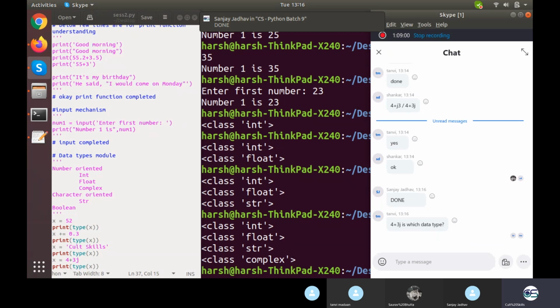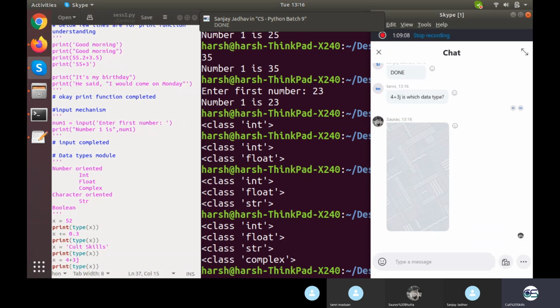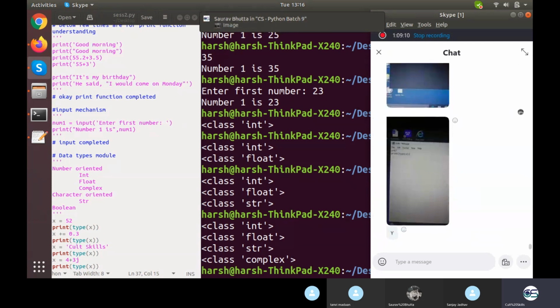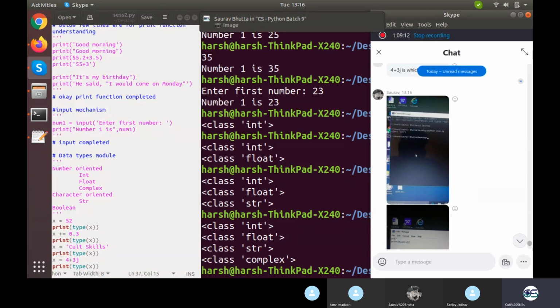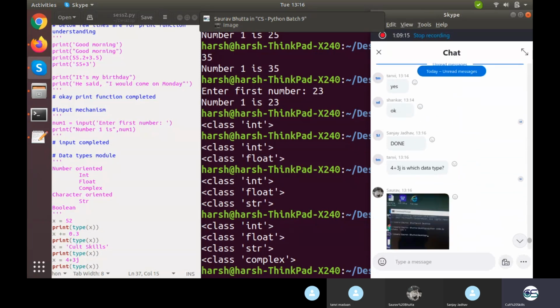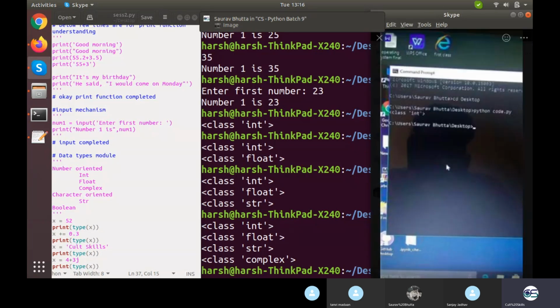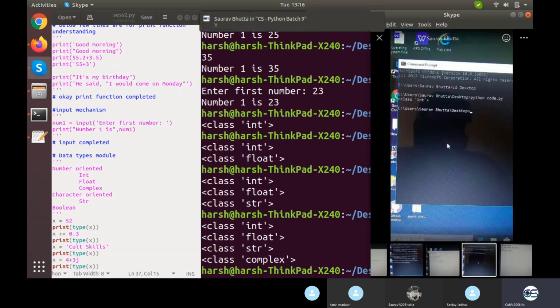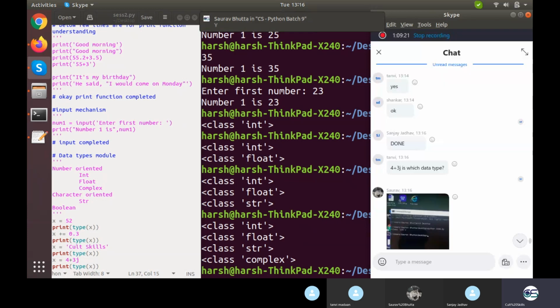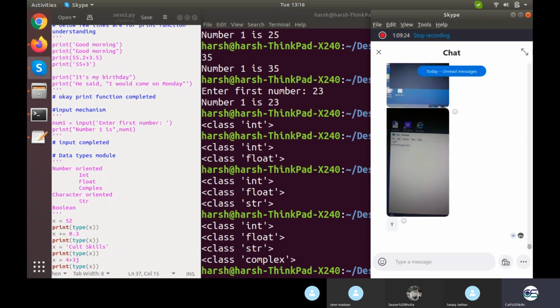4 plus 3j is the complex data type. So the same thing which you have studied in your 9th or 10th when they talked about the complex data type, like iota, under root minus 1. That is what 4 plus 3j looks like. It is the complex data type. The name of the data type is complex. Yeah, fine, Saurav, but try to execute the other data types as well. It's working perfectly fine.